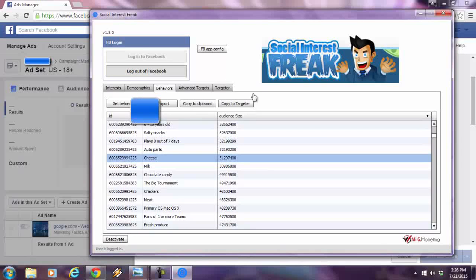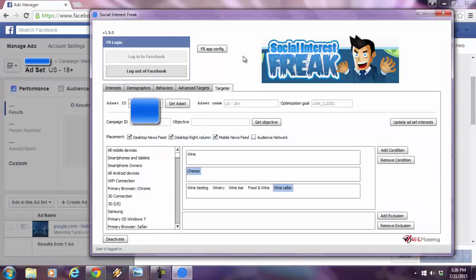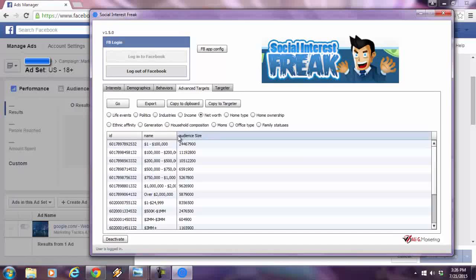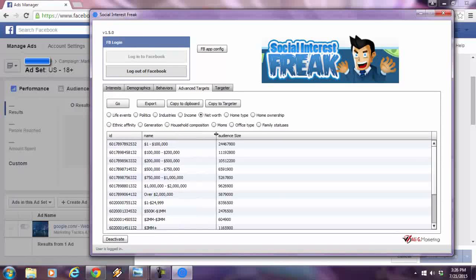All I got to do is copy it to the targeter, and now it's in the targeter. All these behaviors are now in there. Now I can drag and drop it. Advanced targets. If I go over here, if I type in net worth, let's say go. I was selling something super high ticket. Let's just say I was selling something very expensive. I'd want to target people that apparently have a net worth of over 2 million, over 1 million, over 500,000. Look at how many people there are. You can target all these users, okay?